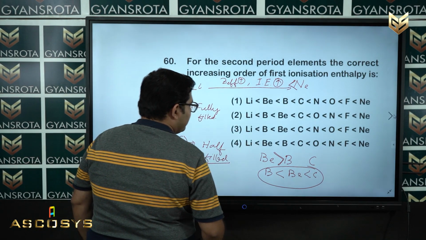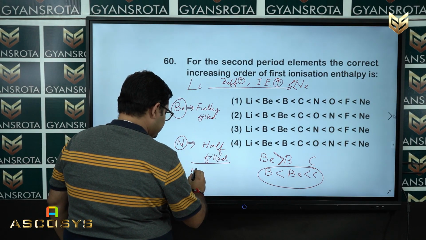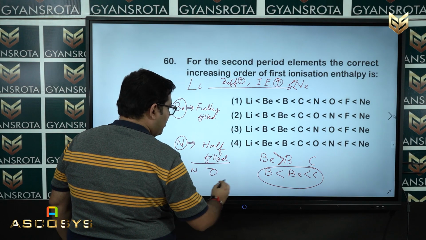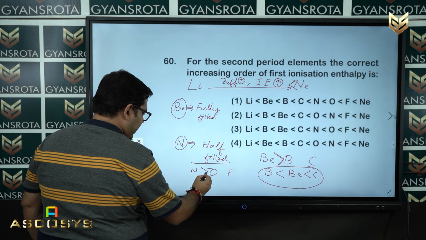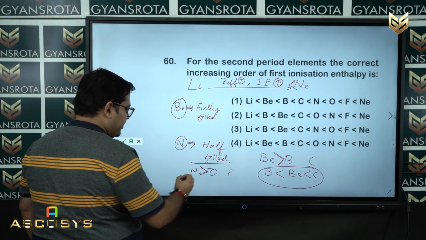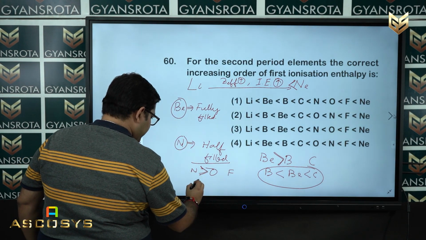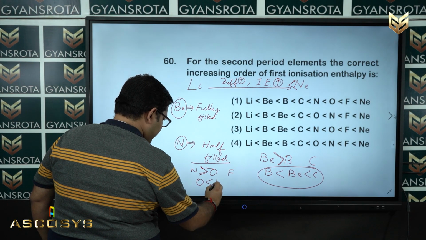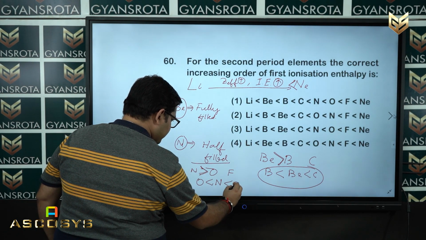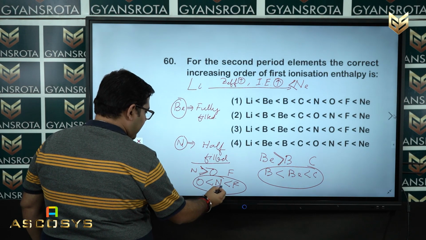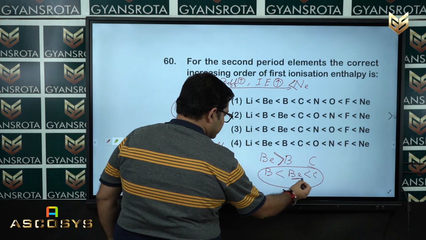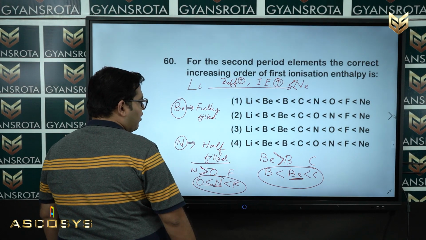Similarly, for nitrogen, oxygen and fluorine, nitrogen has the highest ionization energy. So what order we are obtaining here? Oxygen, then your nitrogen, then your fluorine. Why? Because of this half filled orbital, and here because of this fully filled orbital.